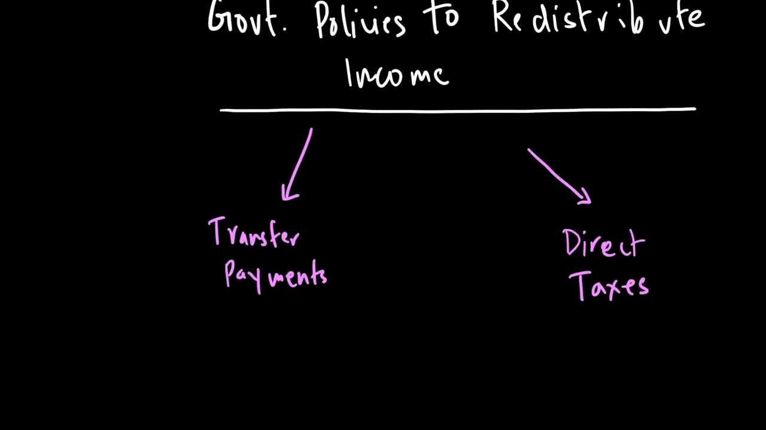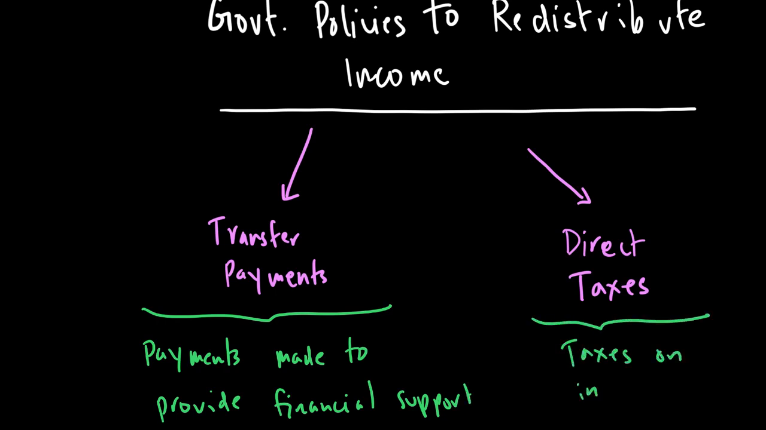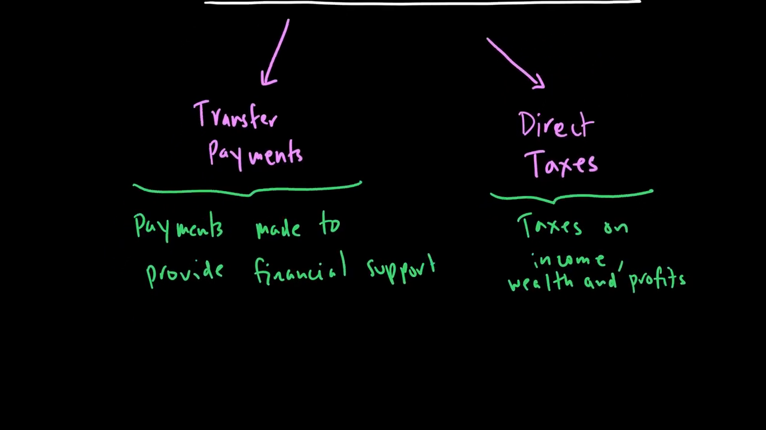When you look at transfer payments, they are basically payments which are made to provide financial support to people. While direct taxes, we know, are taxes on income, wealth, and profits. I'm going to talk about direct taxes a little later. I'm just going to focus on transfer payments right now.